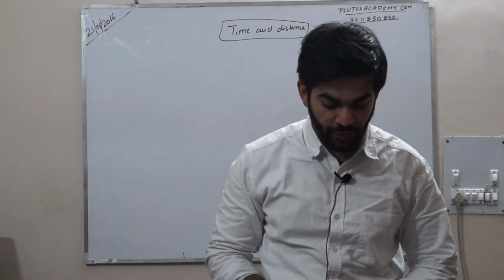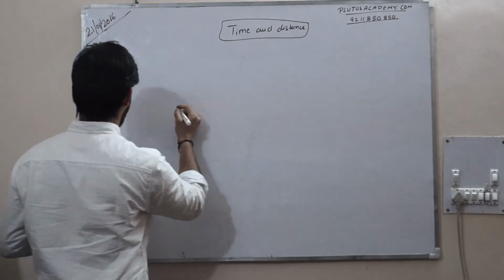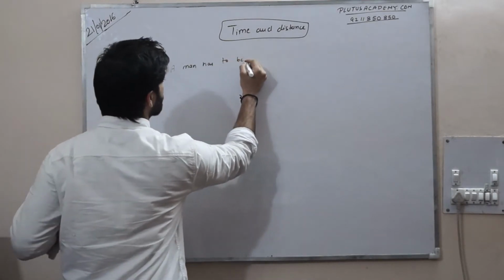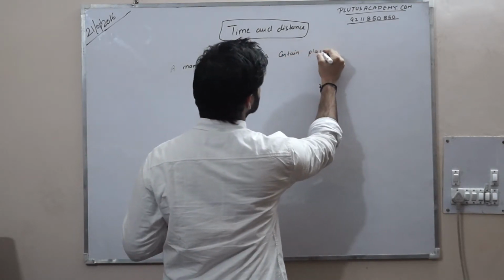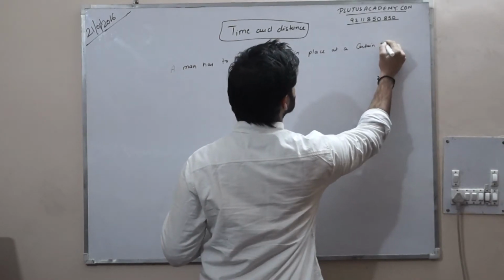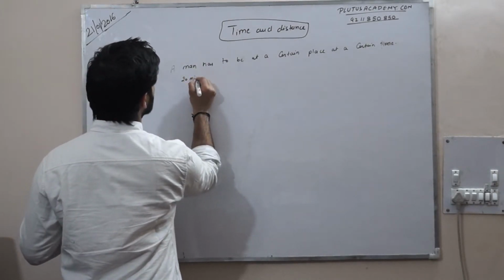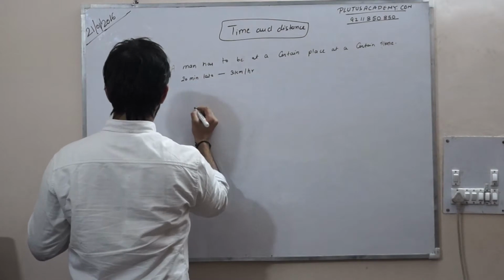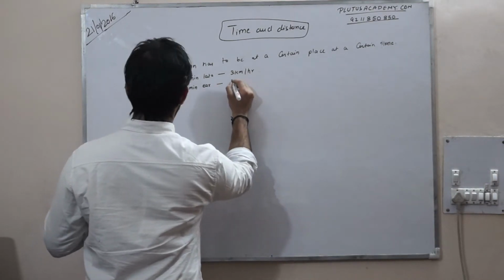He finds that he shall be 20 minutes late if he walks at 3 km/h speed, and 10 minutes earlier if he walks at 4 km/h.